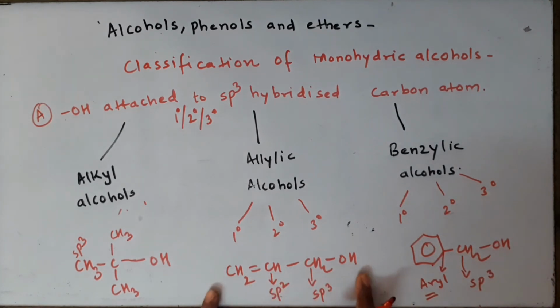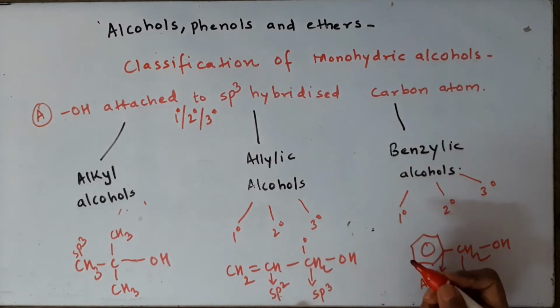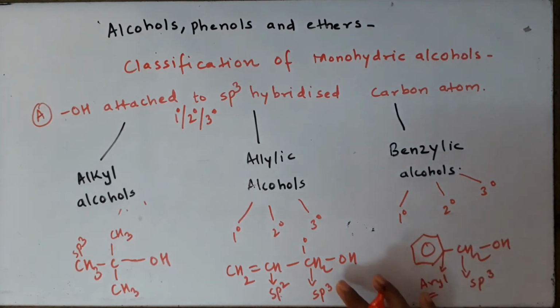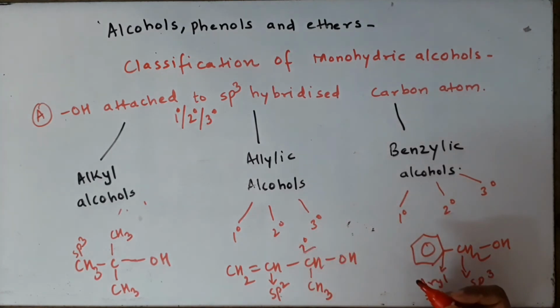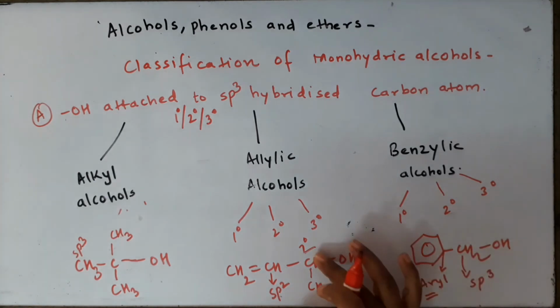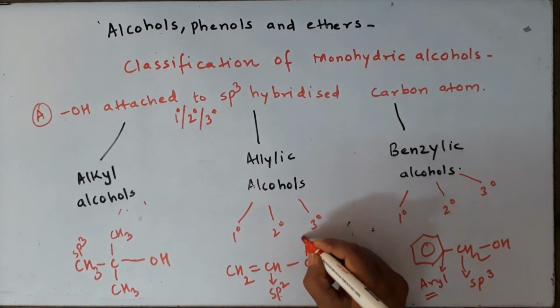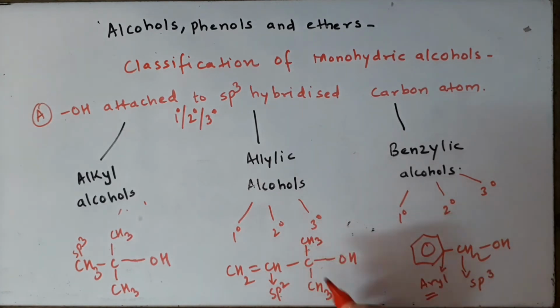This example was allylic alcohol, whether it is primary, secondary or tertiary we will have to check. Now this is allylic carbon because its neighbor is an sp2 hybridized carbon atom and it has just got one carbon attached. So this example is primary allylic alcohol. If I change this and I remove one of the hydrogen atoms and I write one more carbon, right now it becomes secondary allylic alcohol, and also if I attach one more CH3, this becomes tertiary allylic alcohol.